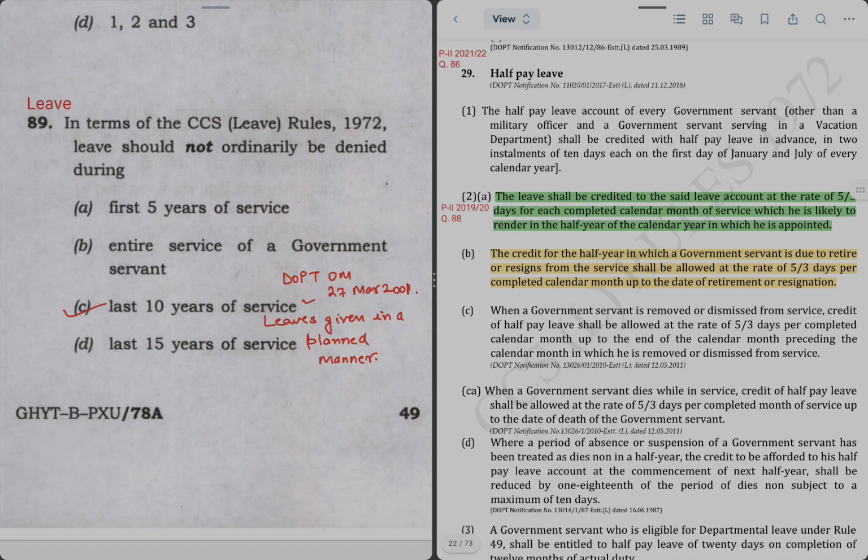For this you can refer to DOPT OM dated 27th of March 2001, which says that the purpose of leave is that government servant returns to the work in a refreshed and relaxed manner, and leave should not be denied, and leave should be planned so that it does not also happen that the whole office goes on leave. So especially in last 10 years of service it should not be denied. This is also mentioned, hence the right answer is option C.